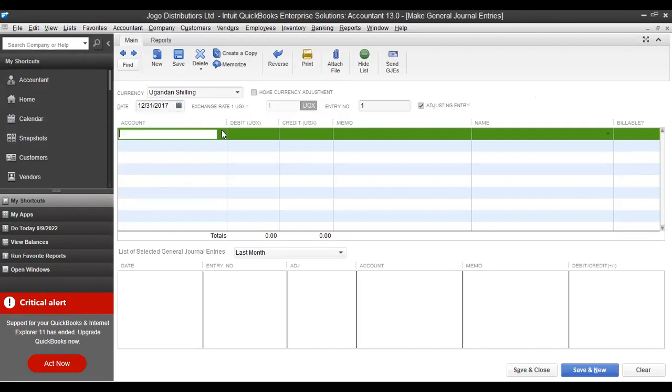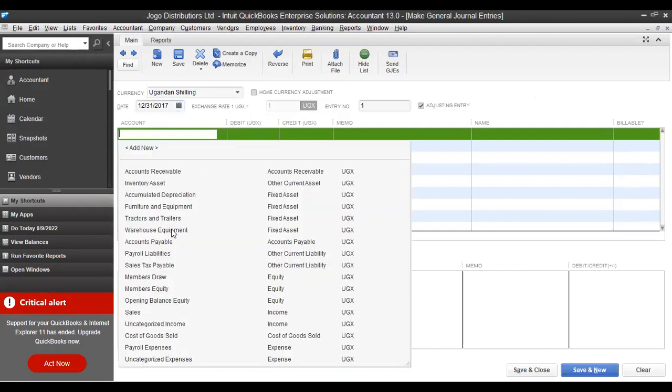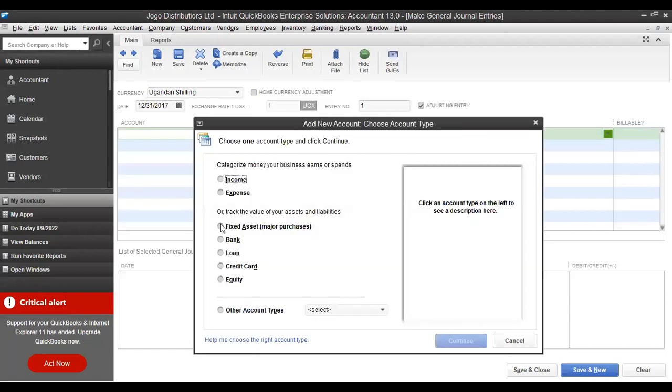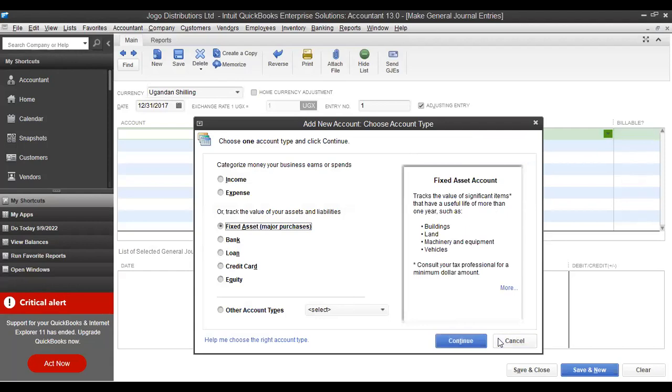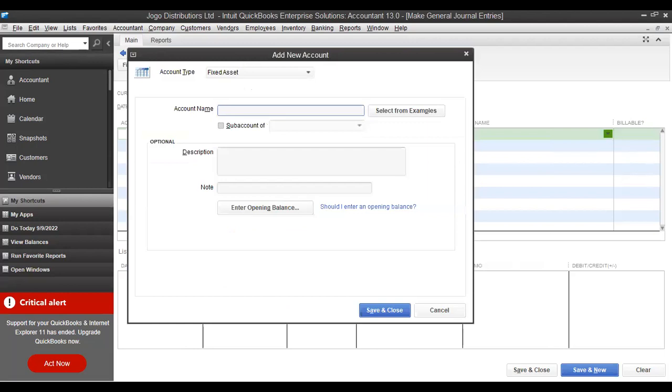So to come first, look for the account. If you have it here, well and good. But I had removed most of my items, so I'm sure that most of the items are not here. So just add. It is a fixed asset, delivery truck. Next. Then you say delivery truck. Okay, then you say okay.